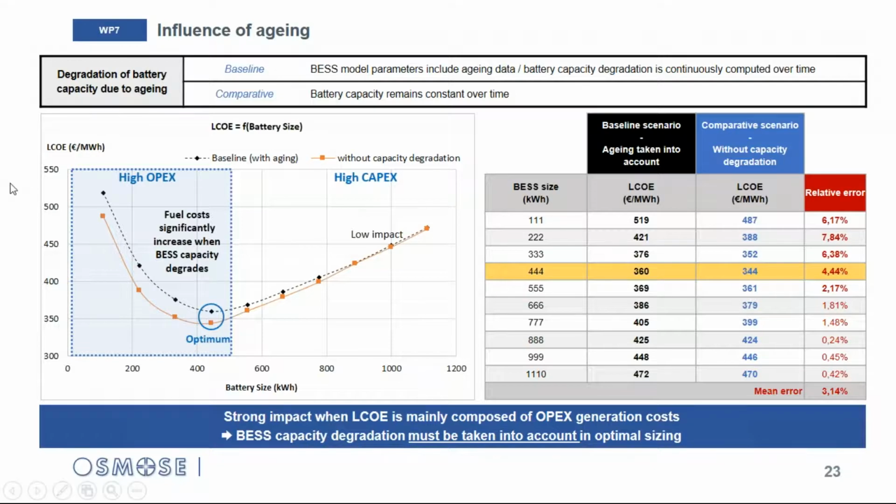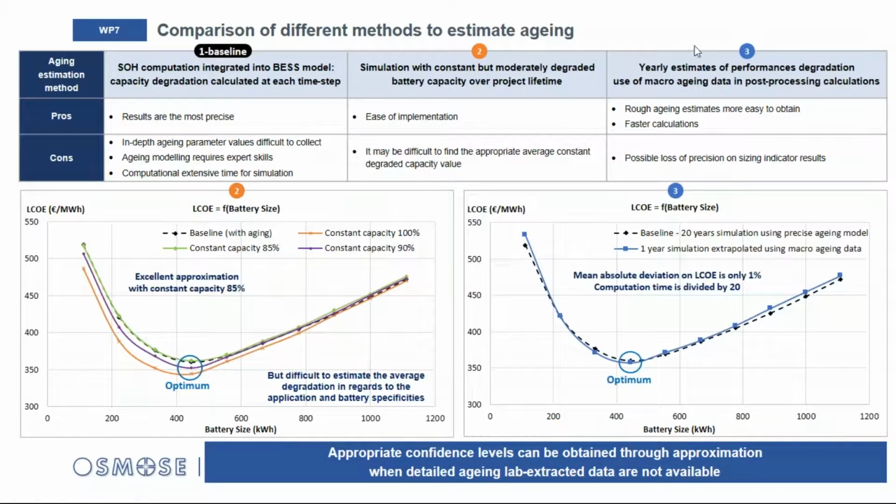I go to the next slide. Comparison of different methods to estimate aging. We use different methods for aging, because you can use no aging if you have no information, but also you can use a constant aging degradation rate, or you can use a very accurate model for aging.